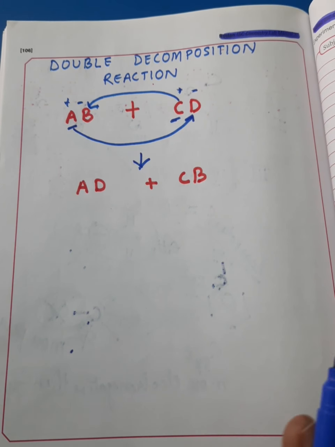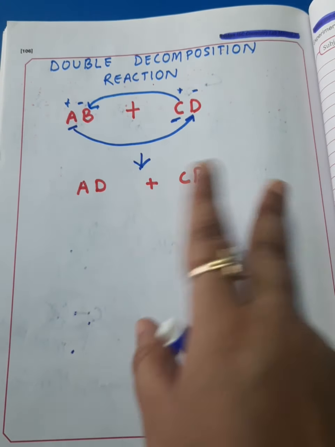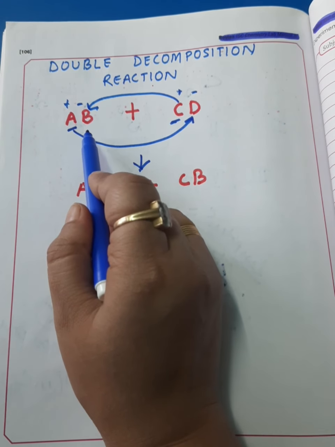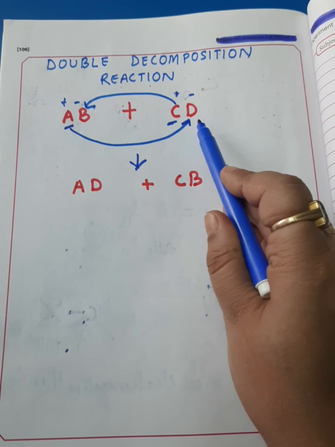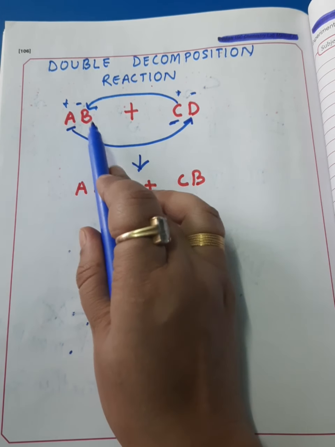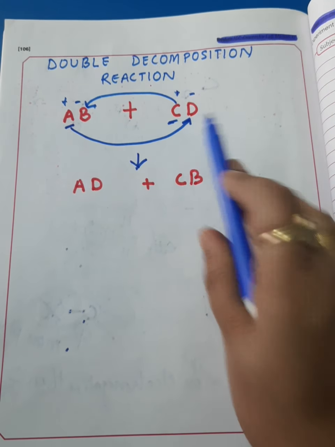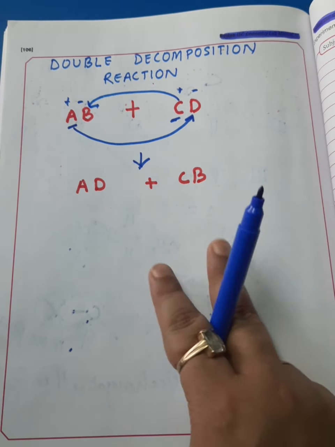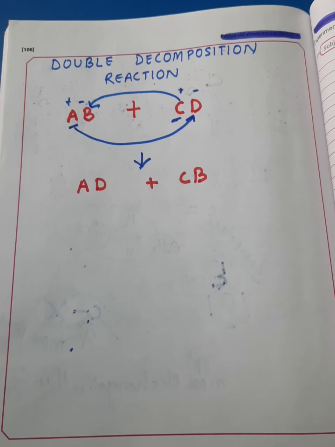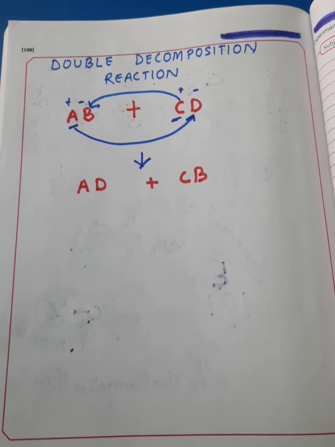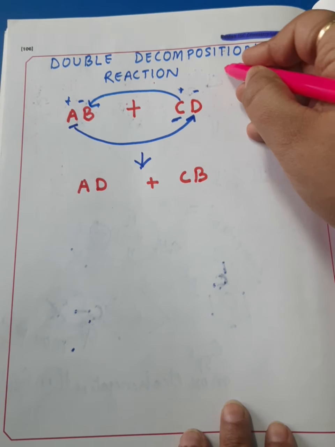Dear students, always remember the mutual exchange will be between, like A is the positive ion, it will exchange its negative ion with the negative ion of another compound. Means A is exchanging its negative ion B with the negative ion D of the compound CD. Whenever there is mutual exchange of ions, the reaction is called a double decomposition reaction or double displacement reaction. Dear students, these reactions are of two types.